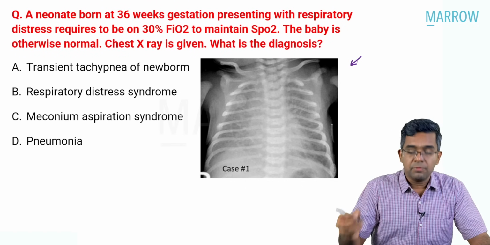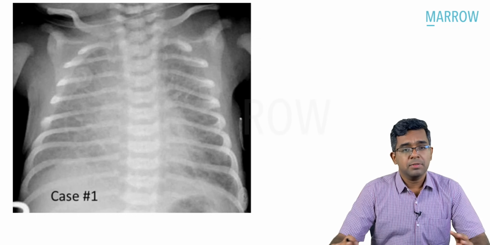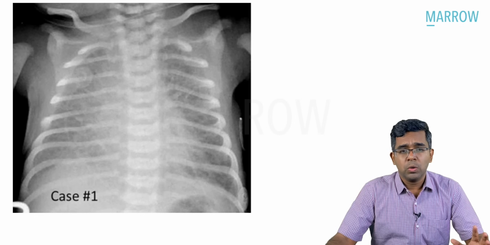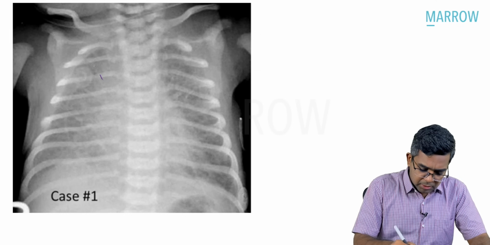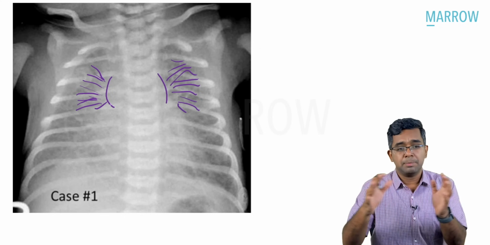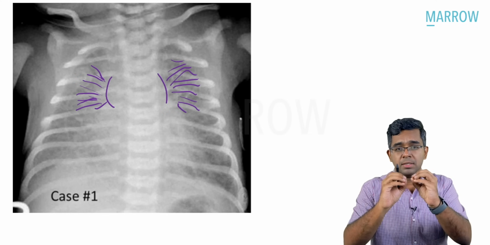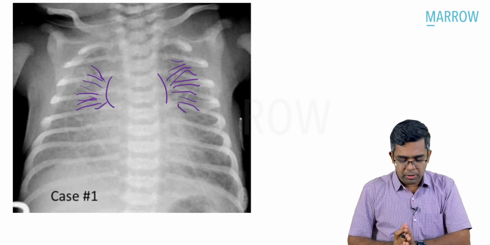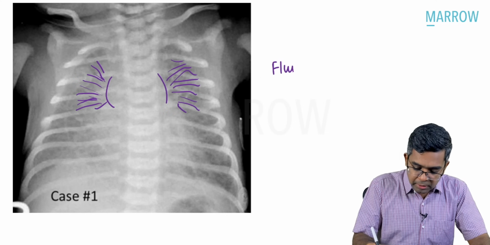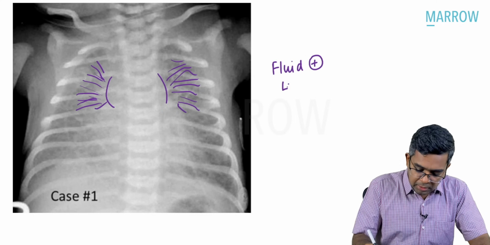The clue is going to come from the X-ray. Now this is the same X-ray which I put up in a magnified view. All you can see is a lot of white markings on both lung fields. Can you see that? These white markings, you're able to notice, right? Multiple white markings on both sides of the lung field, especially starting from the perihilar region. Can you see that? There's a perihilar region and all the white markings seem to go outward from the perihilar region only, right? And all these perihilar markings represent fluid in the lungs, presence of fluid in the lungs.